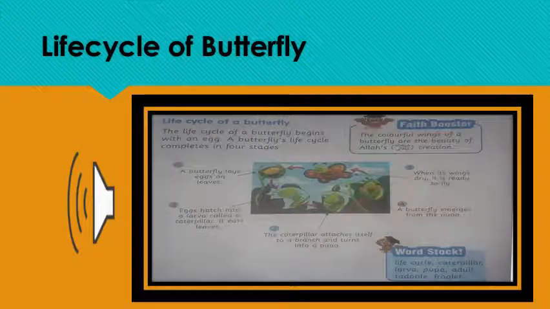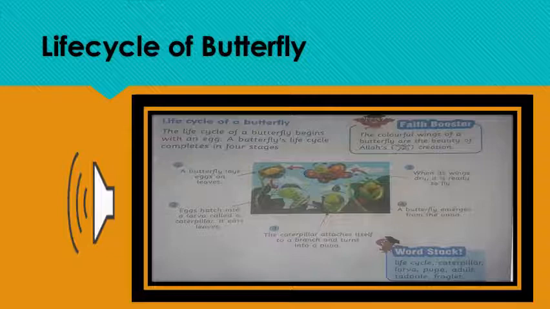Life cycle of a butterfly. Reading. The life cycle of a butterfly begins with an egg. A butterfly's life cycle completes in 4 stages. First, a butterfly lays eggs on leaves.